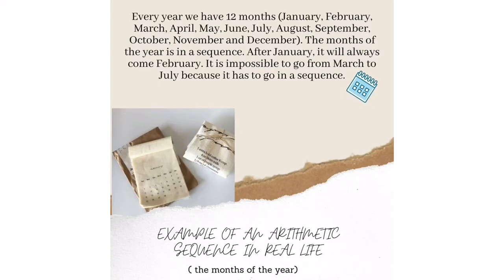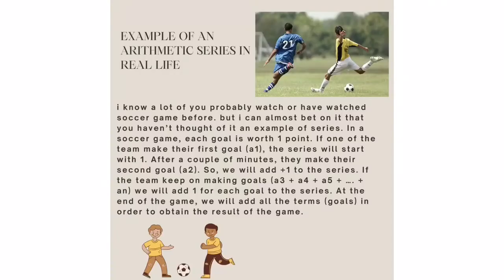As you know, every year we have 12 months: January, February, March, April, May, June, July, August, September, October, November, and December. The months of the year are in a sequence. After January, it will always become February. It is impossible to go from March to July because it has to go in a sequence. So this is an example of an arithmetic sequence in real life.